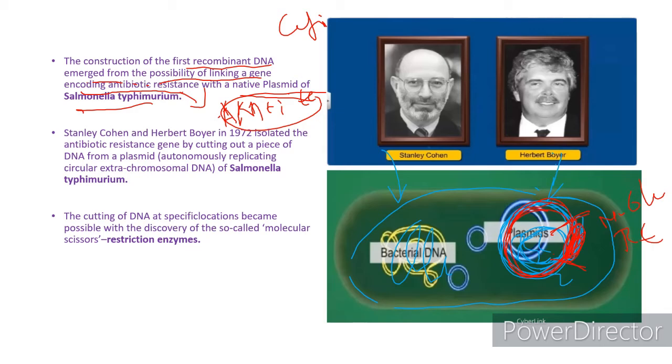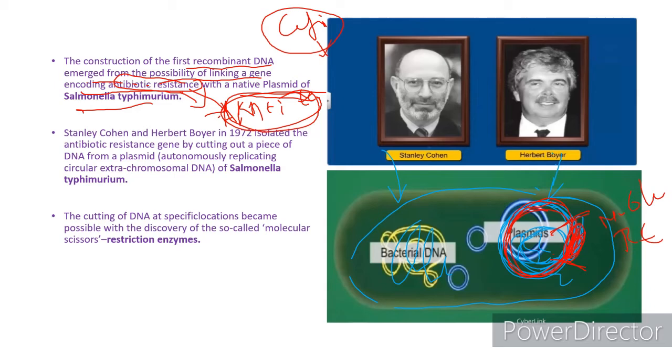That means this typhoid DNA contains a gene responsible for the antibiotic resistance. Because of the gene only, the typhoid bacteria is resistant to ampicillin and tetracycline. That means the Salmonella has no gene which is resistant to cefixime. So, if you give cefixime, it will be killed. That gene is called the antibiotic resistant gene.